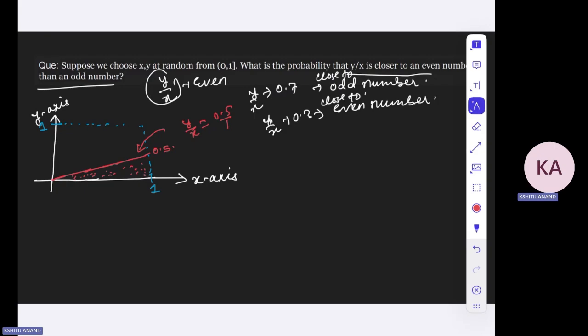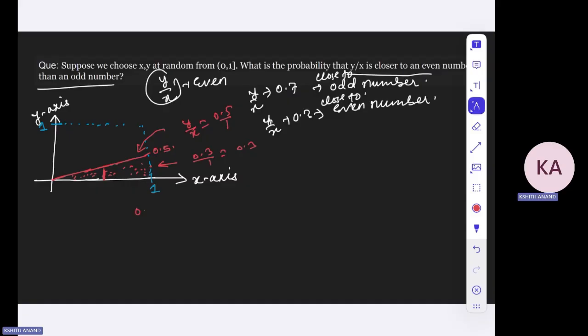Let us choose this particular point. Here y is, let's say, 0.3 and x is 1, so the ratio would be 0.3 and it is closer to 0. Similarly, if you choose a point over here, the y value would obviously be less than 0.5.